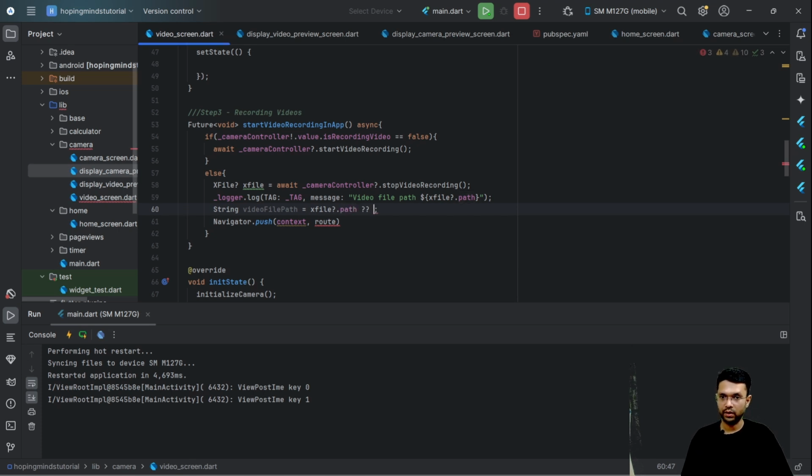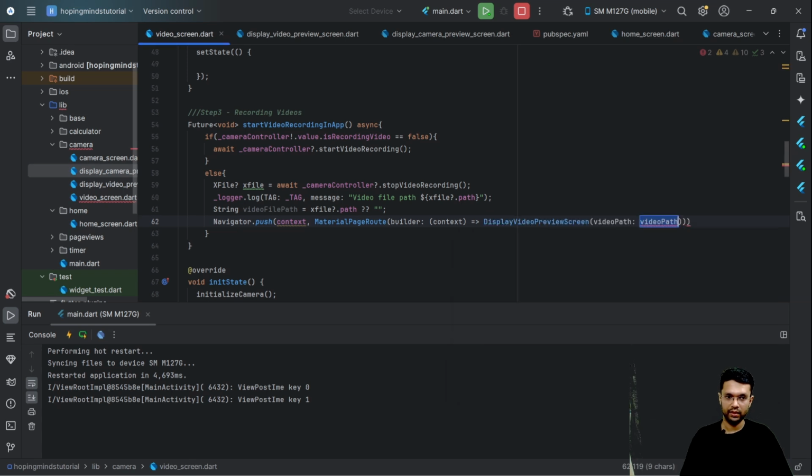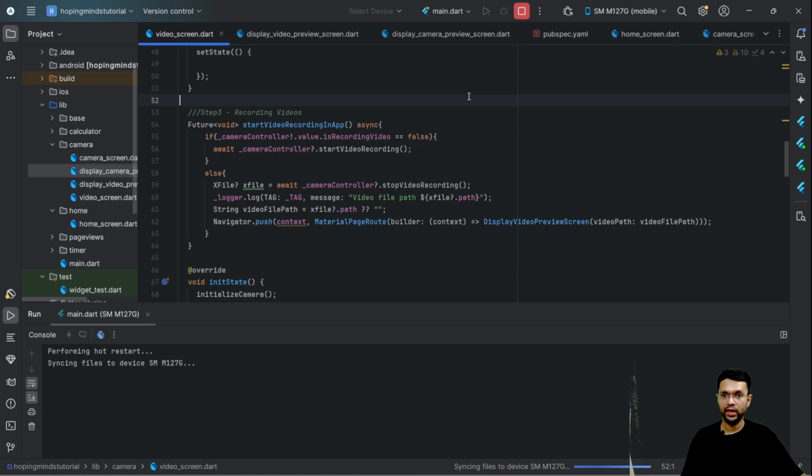If this particular file path is going to be null, or for some reason the video did not get recorded, I'll be passing an empty variable. Next, over here, I'll put the context and then display the video preview screen and put video file path in the parameter. Remember, we still haven't done the saving of the video into our internal storage. Let's try running our code and check if this particular piece of code works or not.